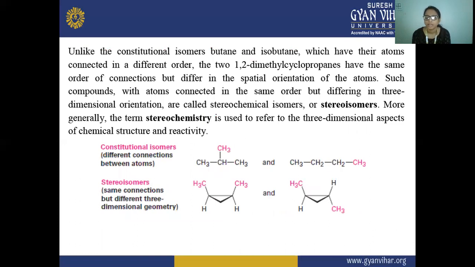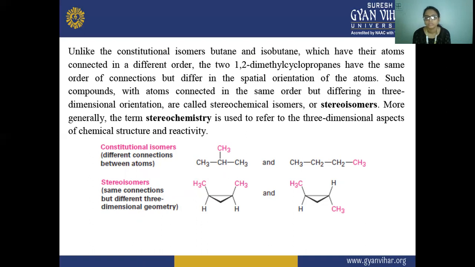Next, unlike the constitutional isomers butane and isobutane, which have their atoms connected in a different order, 1,2-dimethylcyclopropane isomers have the same order of connection but differ in the spatial orientation of the atoms.